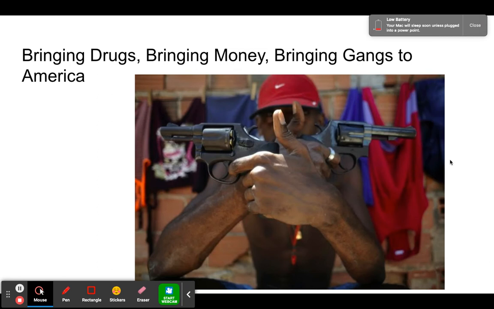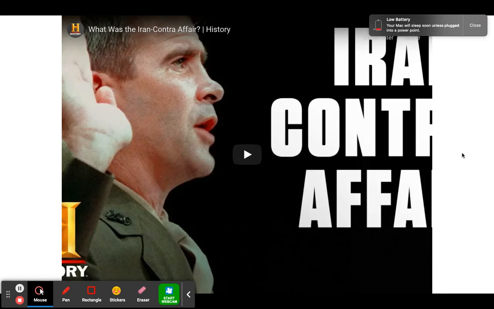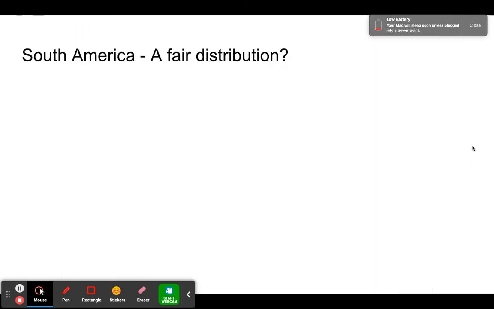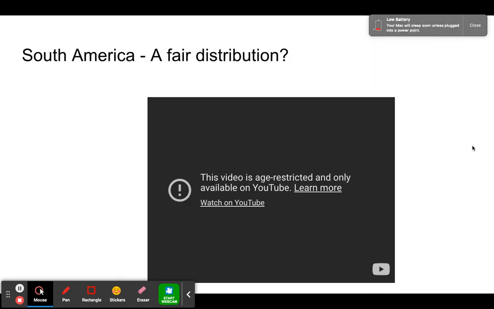You could look at what happened to America with the corruption in America, the Iran-Contra scandal. I'm going to try and get out of this. Hopefully this will let me do this. Okay, next one. You could look at South America. Is it actually fair what's happening? And is everyone getting it evenly, the distribution there?